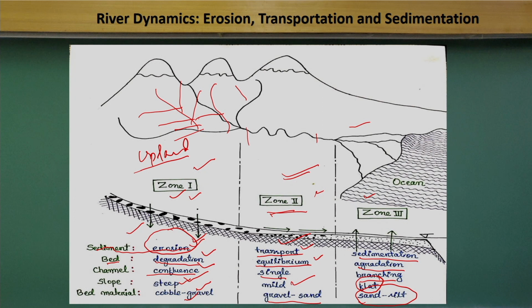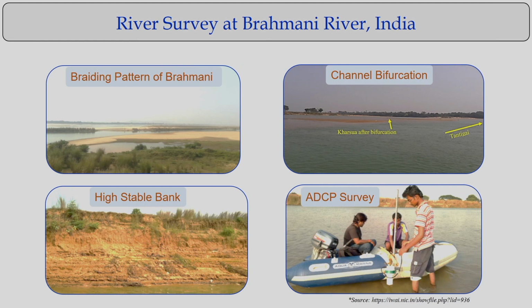We should try to understand river mechanics by doing a field visit, because that is more important for any river study. First we should visit the river. That's what we are showing in the next slides. This is the study we have done for the Brahmani river, Odisha in India. If you look at the snapshots, in general you see these pictures of rivers, but as a river engineer, I can interpret many things about these river systems.